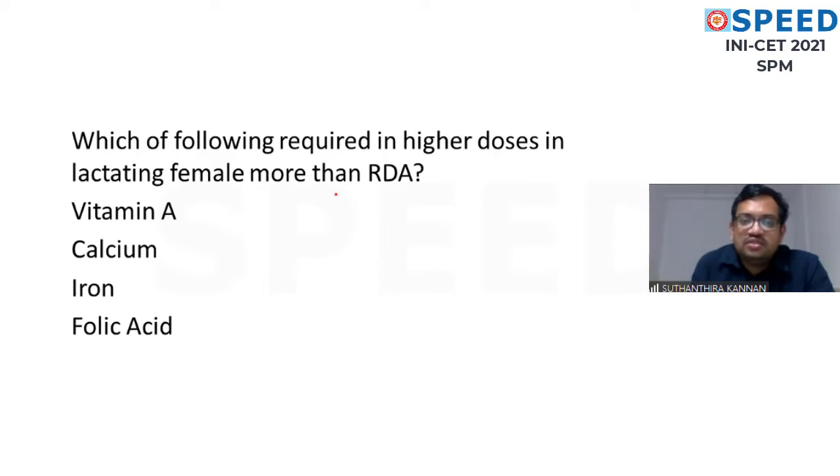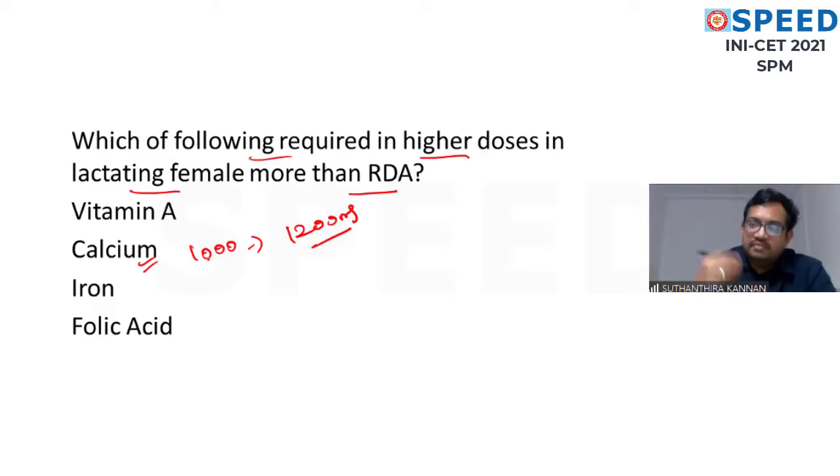Which of the following nutrients is required in higher doses in the lactating female more than RDA? It is calcium. Okay, normal is 1000. It is required 1200 milligram in the pregnancy. Extra is needed, calcium, because the breast milk will have less calcium. So we have to go for the calcium.